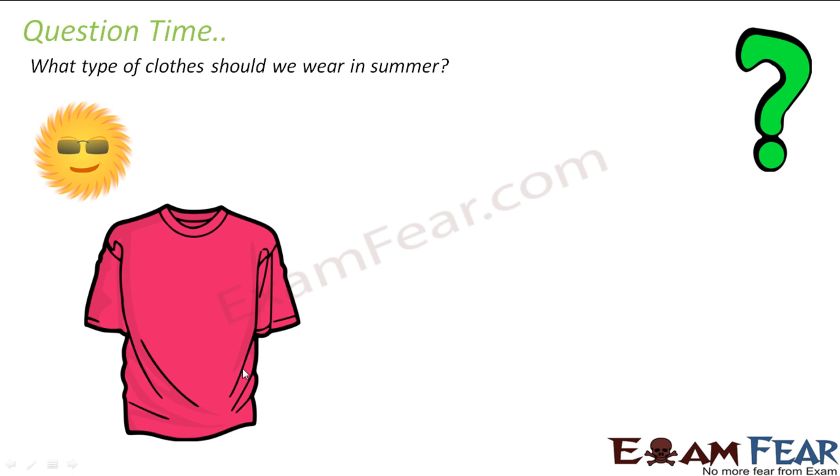The question is, what type of clothes should we wear in summer? We have discussed this. We should wear cotton clothes, not polyester. Why cotton? Because cotton absorbs water, and in summer we sweat a lot, so cotton is a good sweat absorber. This sweat is absorbed and exposed to atmosphere, and then evaporation takes place, and evaporation cools down your body.